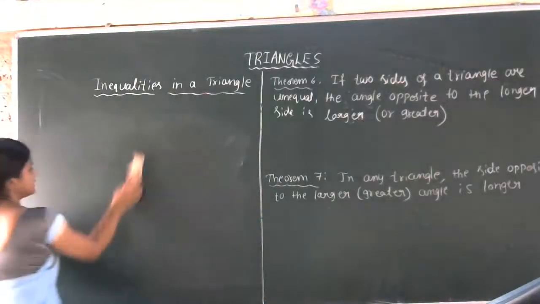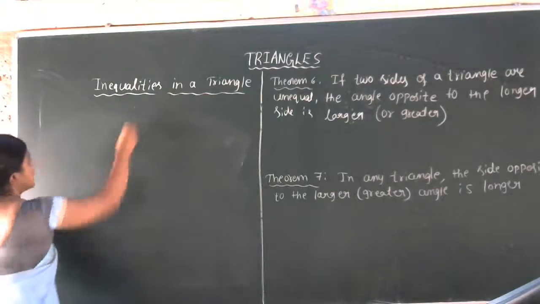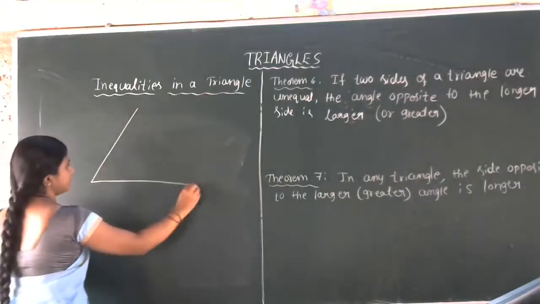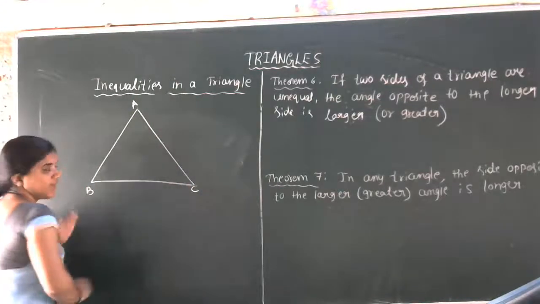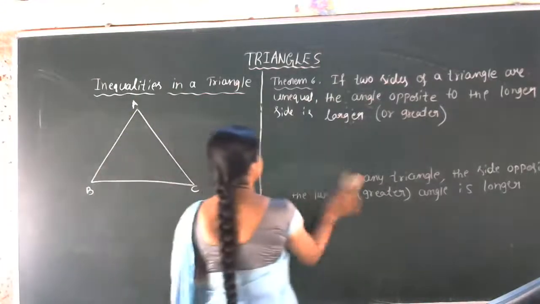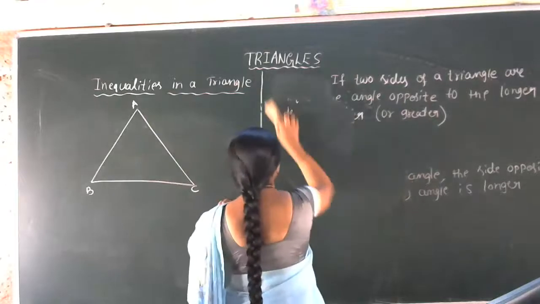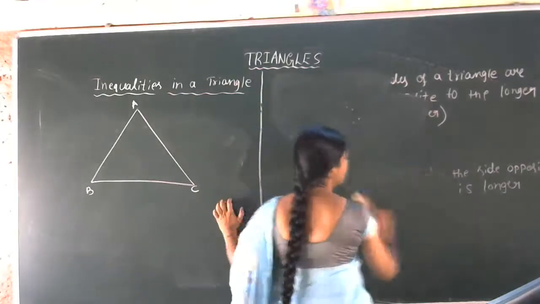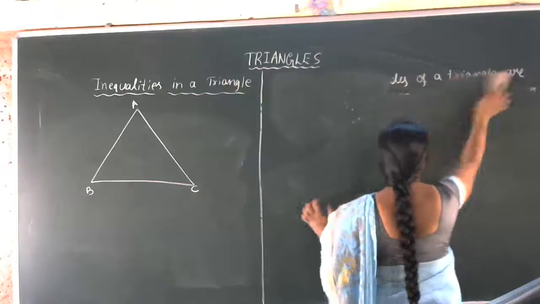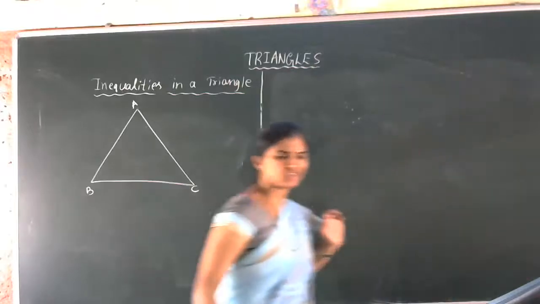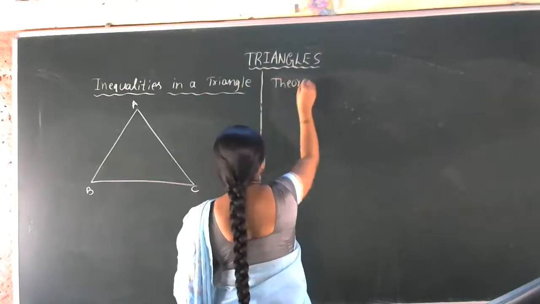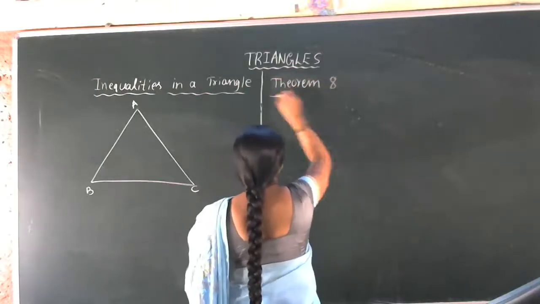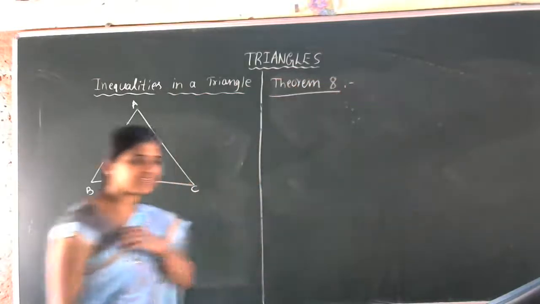Now we have to consider one triangle. So we are taking triangle ABC. We are moving to the second part of this. Now this concept is over, theorem 6 and theorem 7. Now we have to discuss theorem 8. So what is that theorem 8 actually? I think many students know this one. Theorem 8. What is that theorem 8?